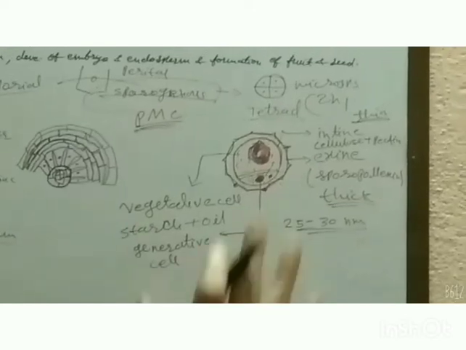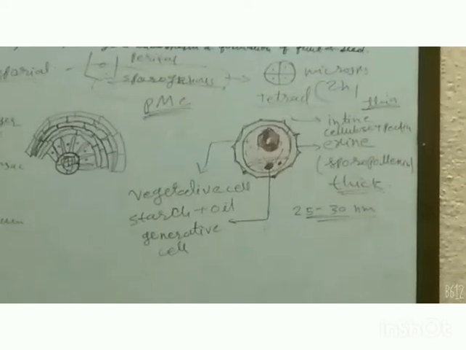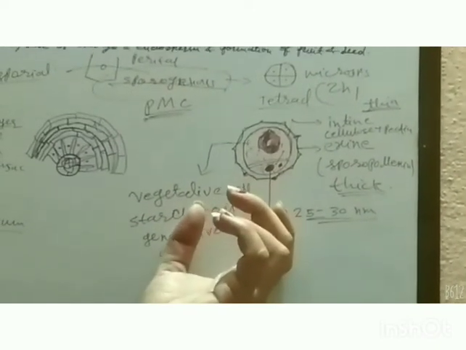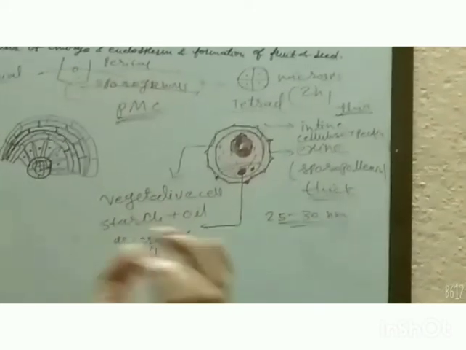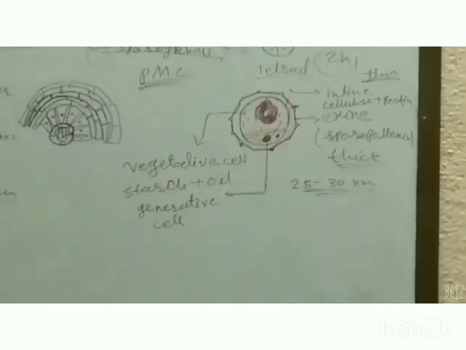Then after complete formation and maturation, it becomes capable of pollination. This phase of the pollen grain is called pollen viability.